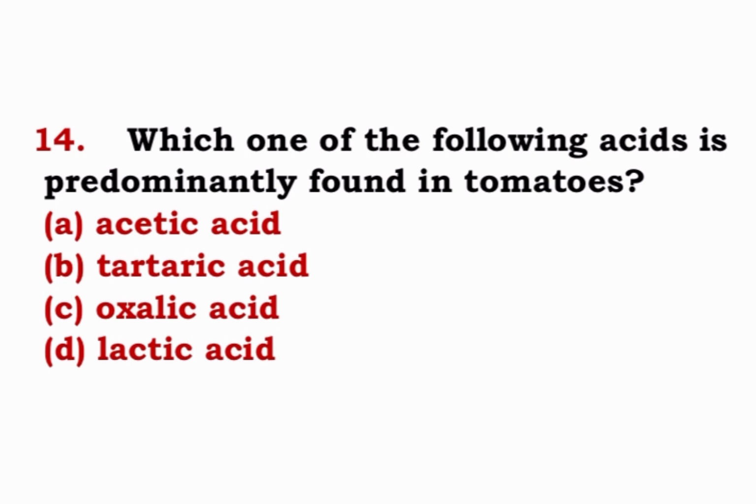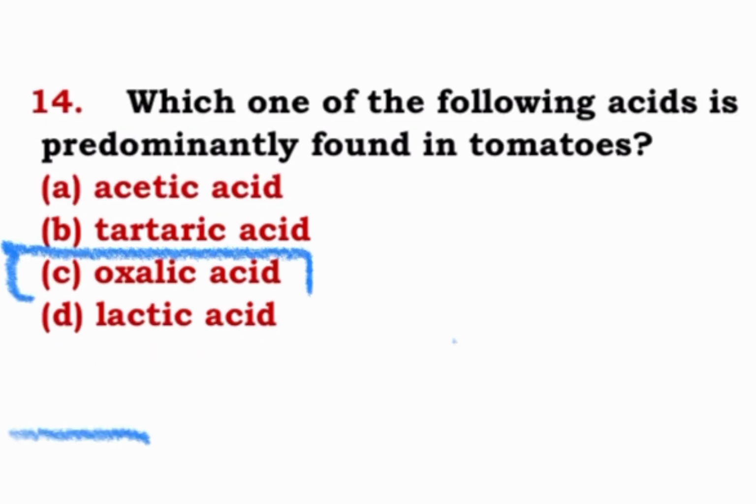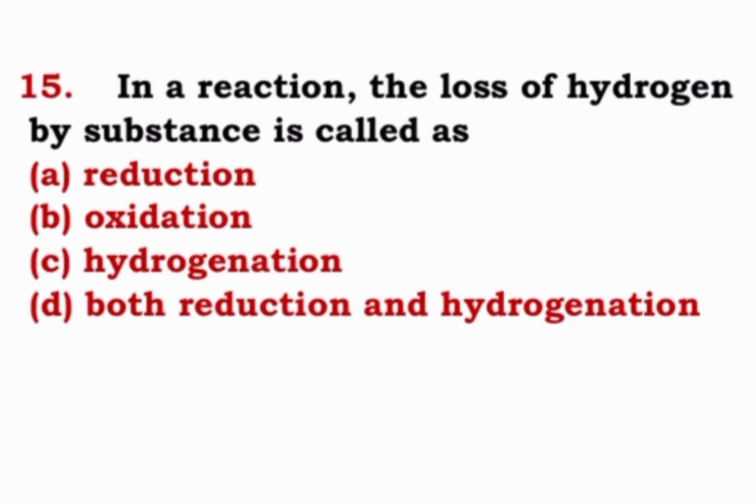Question number 14. Which one of the following acids is predominantly found in tomatoes? Acetic acid, tartaric acid, oxalic acid, lactic acid. The correct option is oxalic acid. Oxalic acid is predominantly found in tomatoes.